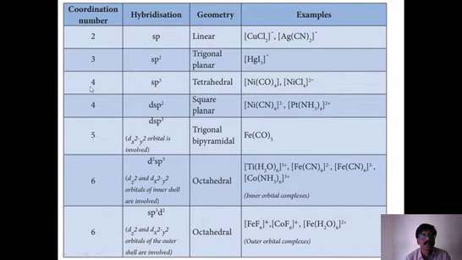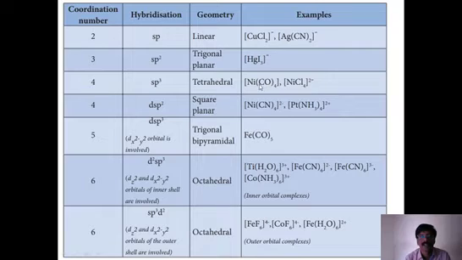For coordination number 4, two hybridizations are possible. In the last session we discussed only sp3, but there is another possible hybridization called dsp2. sp3 means one s orbital and 3 p orbitals, and we already know the structure is tetrahedral.